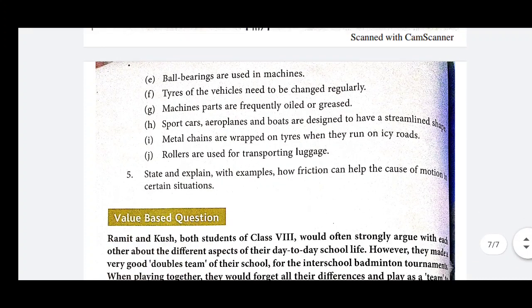Now next, machine parts are frequently oiled or greased. You know, oil or grease are lubricants which decrease the friction. So, in order to decrease the friction between the moving parts of our machine, we frequently oil or grease our machine.